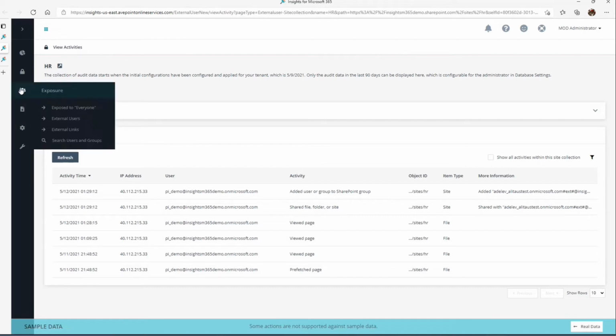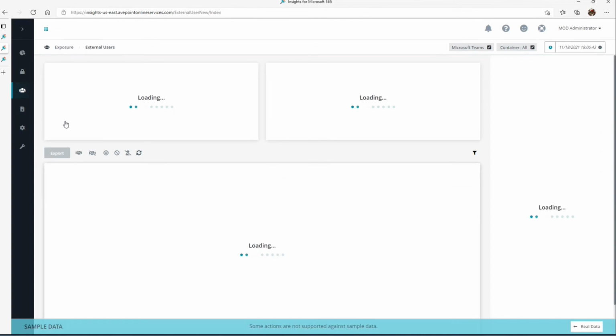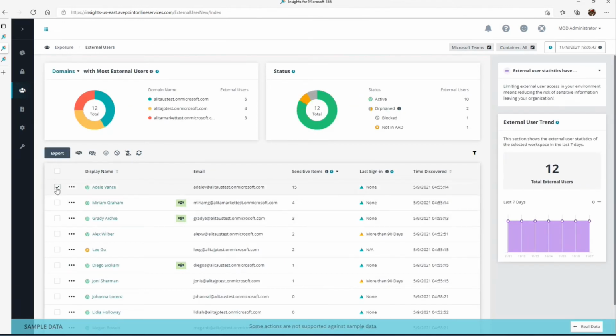All right. Let's go back to our external users here. And so you can see here, if I take a look at Adele, again, this is how we can trust her. We can remove a trusted user list. We can even block the user from signing in if we deem that this user is a potential risk. We can do that very easily from the UI here. Okay, either from the menu or from the context here, block signing user, and we can even remove the user from Azure Active Directory. So nice feature there.